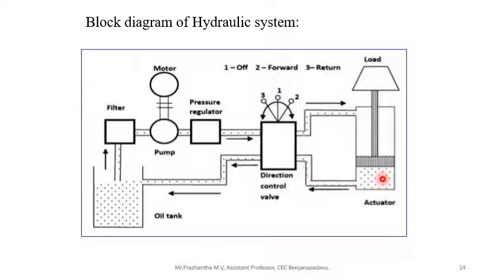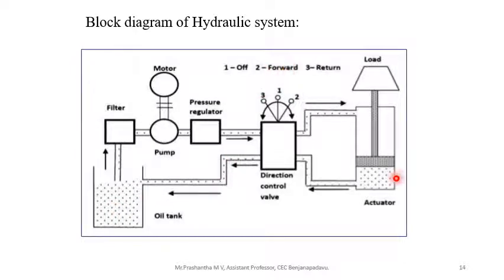Pressurized liquid comes and fills the space and lifts the piston upward, and whatever liquid is present over here goes back to the reservoir like this. It is a forward position.